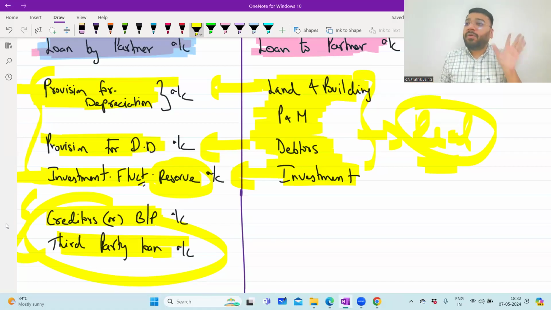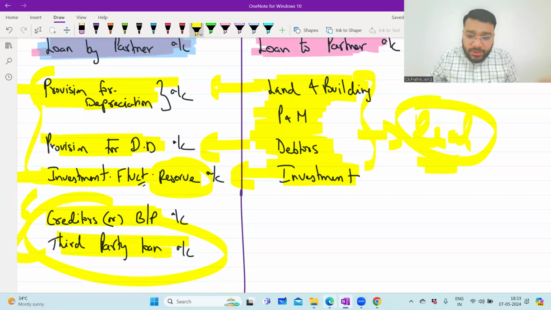So if you get a true and false question, realization account is a personal account or a combination of personal and real account. False. It is primarily a nominal account because what is the ultimate result of that ledger? To find out profit and loss. So any ledger that gives me profit and loss of anything, be it trading and P&L account, be it realization account, be it revaluation account, all these three are nominal accounts because the end result is either profit or loss on each item.